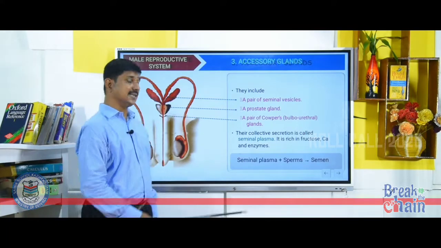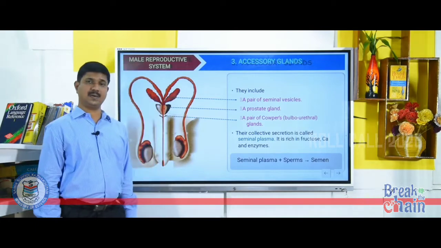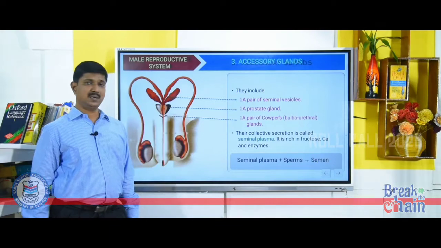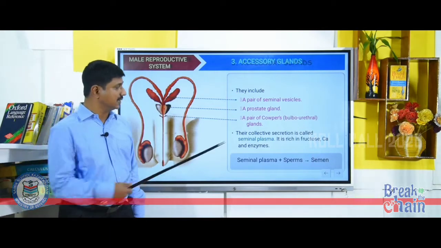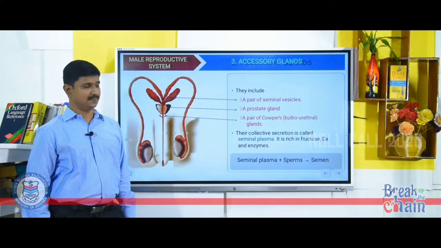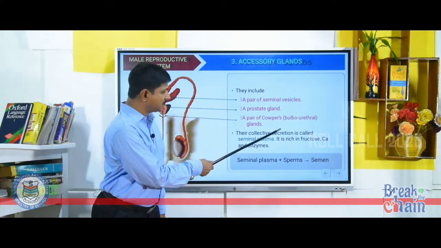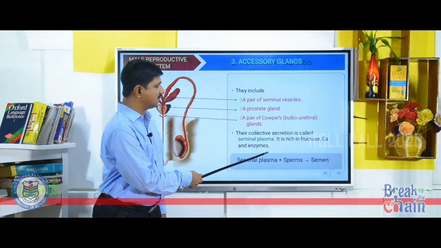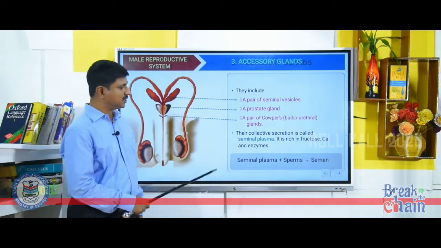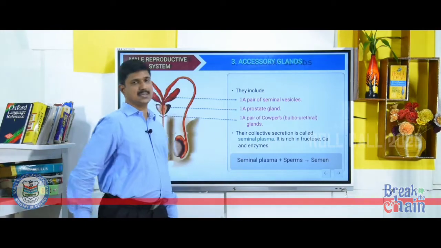Their common secretion is called seminal plasma. The common secretion of all these three glands, called seminal plasma, is rich in fructose, calcium and certain enzymes. Clear? And you can see here seminal plasma, the common secretion of all these glands, along with sperms is called semen.